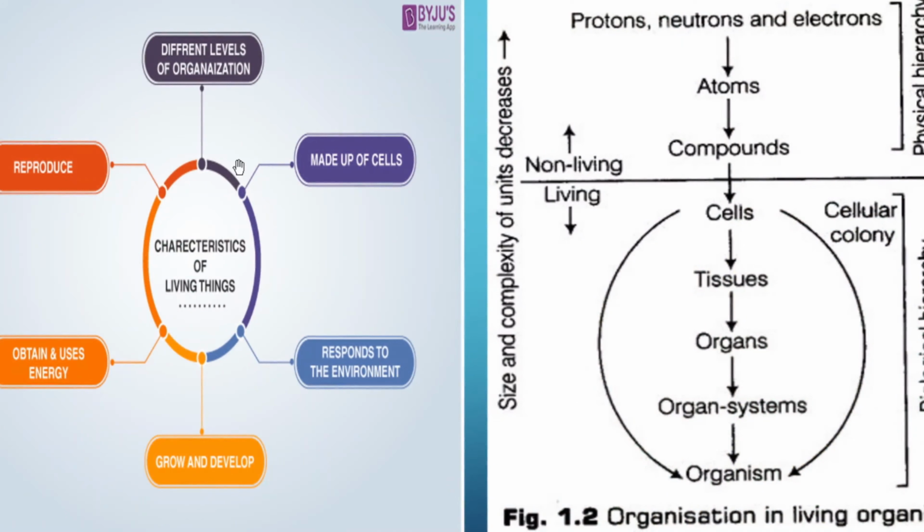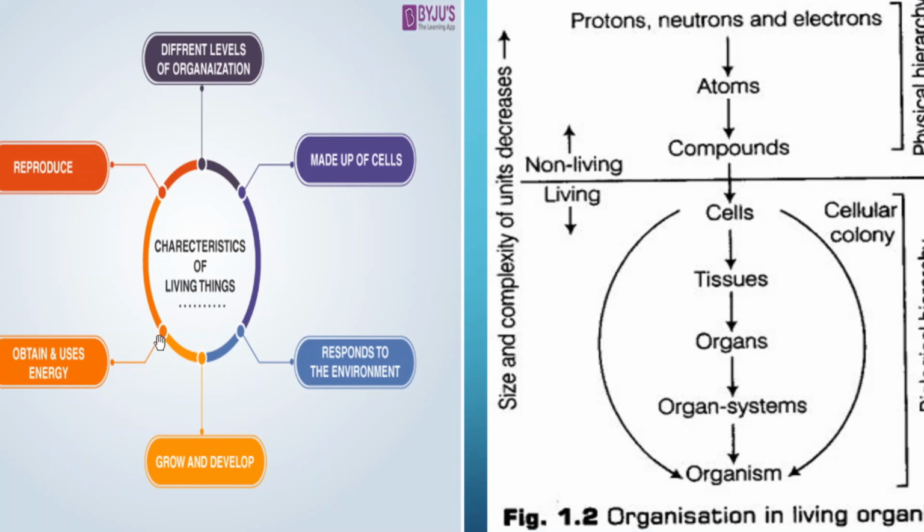Now in this figure we can see the different characteristics of living organisms as well as plants, and how they are different from non-living things. First is their different level of organization. They are made up of cells, the structural and functional unit of life, and they form different levels. Some organisms are unicellular, that is a single cell, and they perform all the activities by the single cell. But when we move toward complexity, in multicellular organisms you can see different levels of organization, that is tissue level and organ system level.